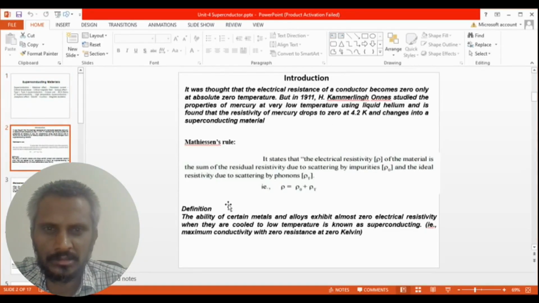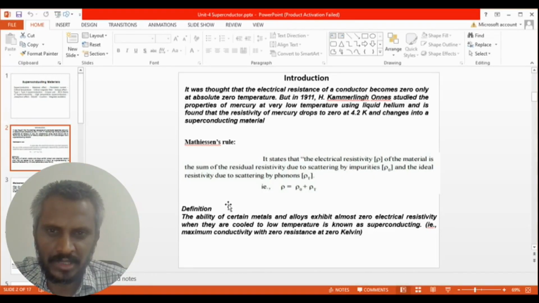First, we are going to discuss the introduction of superconductors. In the early 19th century, Onnes studied the property of mercury at low temperature using liquid helium, and it was found that the resistivity of mercury drops to zero at 4.2 Kelvin and it changes into a superconducting material. We all know that mercury is a metal. When you reduce the temperature, the resistivity drops to zero.